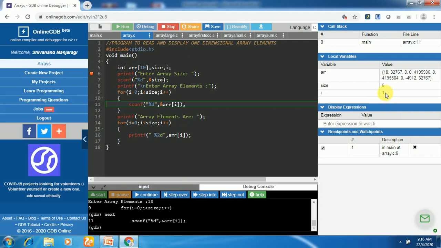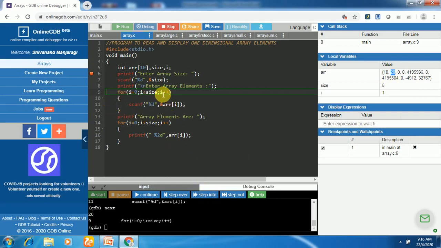See, i became 1, 1 is less than 5, it is true, and again the scanf is executing, which is going to read a number. It will ask us to enter a number. So we are supposed to enter a number here. For example, if I enter 20, now see the second element of the array became 20, and again the for loop is repeating here.